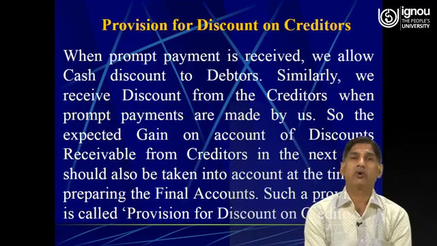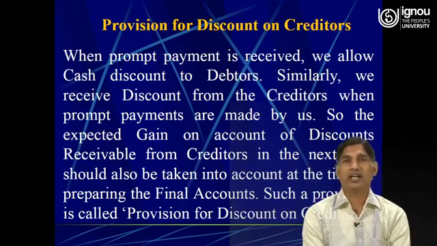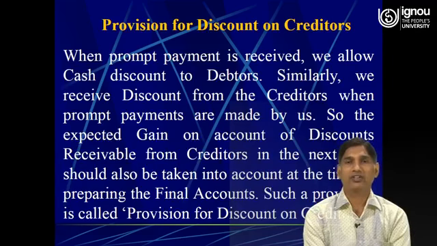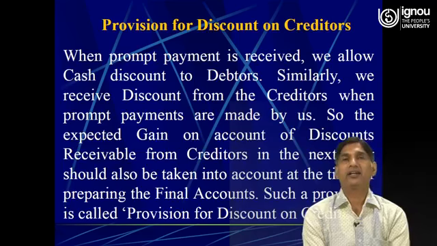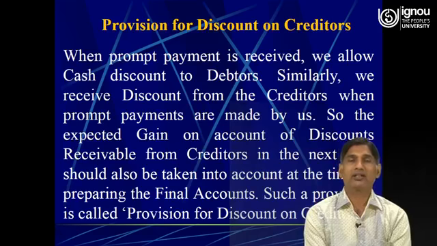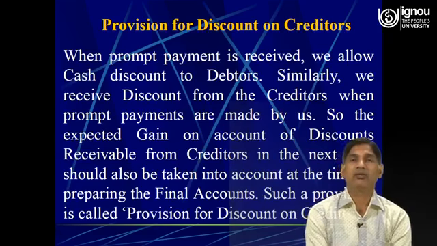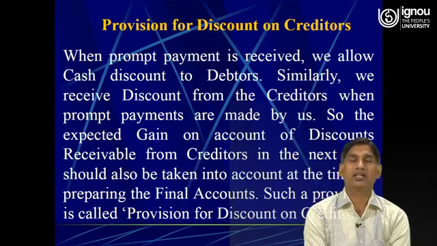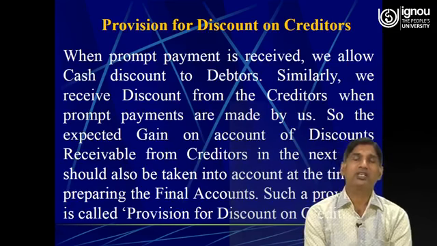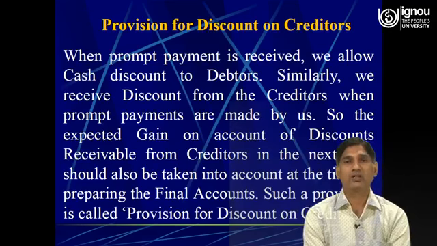So this provision for discount on creditors is always shown on the credit side of the profit and loss account, and this amount will also be subtracted from the amount of creditors, and the net amount will be shown on the liabilities side of the balance sheet under the head current liabilities. So this is how we deal with this adjustment, that is provision for discount on creditors.